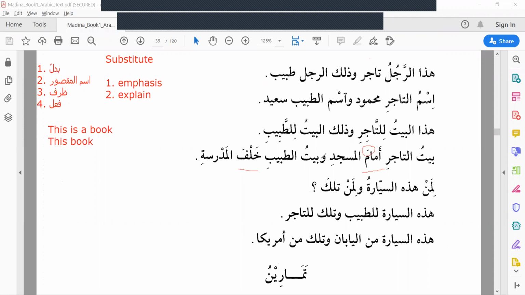Okay, all the dharf we will use fatha. Fawqa, tahta, amama, khalfa. So we have already learned two things, fawqa and tahta. And now in this lesson, we are learning two more zarf. Zarf means adverb.